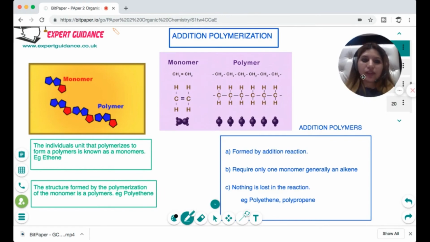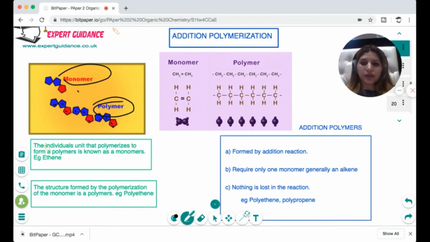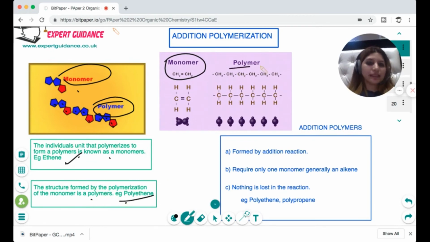Now the last thing you need to do is polymers. Now what are polymers? If you see in this figure, this is an individual unit and you can see this is repeated, and this repeating structure is a polymer. So the individual unit that polymerizes to form a polymer is known as a monomer. Example, ethene. So ethene is a monomer, and the structure formed by the polymerization of the monomer is the polymer. Example, polyethene. So you can see CH2=CH2 is ethene and it forms this polymer.